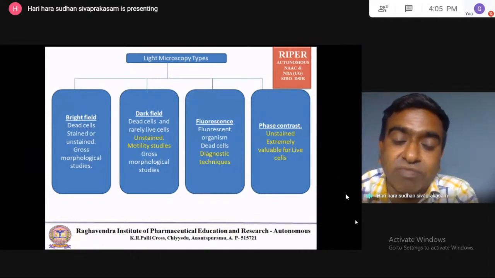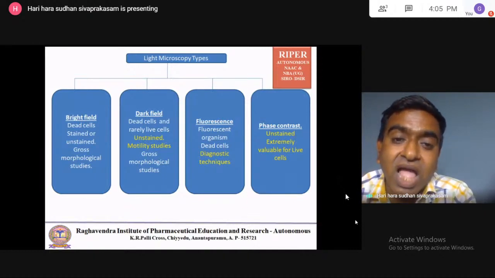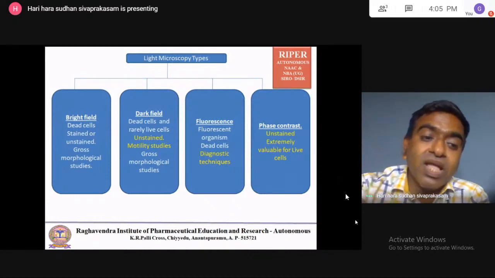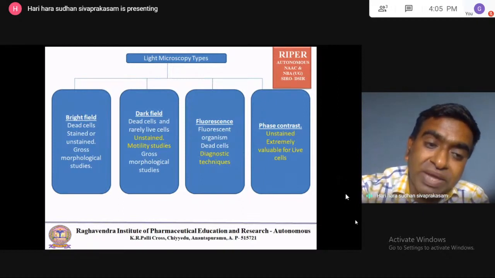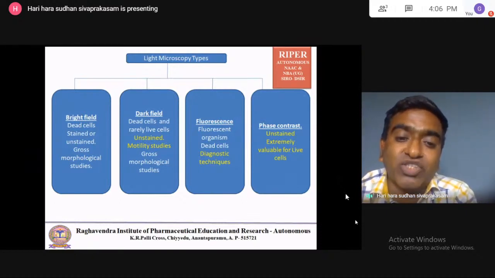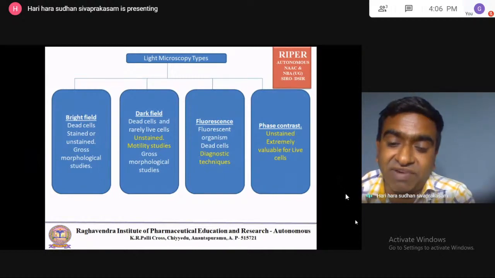So that refracted light will be observed under the phase contrast microscopy. Bright field microscopy uses transmitted light. Dark field uses diffraction; diffraction is different, refraction is different.